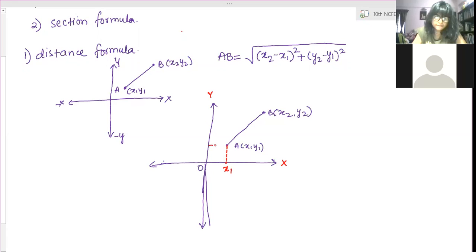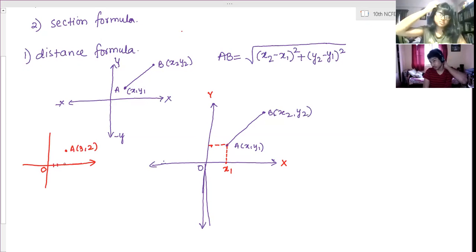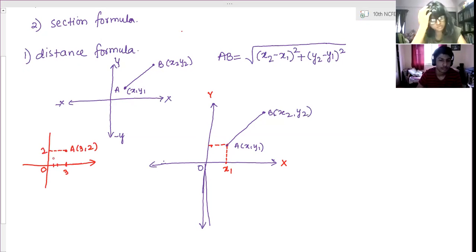Now on this point perpendicular, what's this value? y1. If this point A is 3, 2, how do you draw A 3, 2? From this side 1, 2, 3. From 3 you draw a perpendicular upward. The y coordinate is 2, so this value will be 2. These two you have joined, no? The same for x1 and y1. x1 comes from the x-axis and y1 comes from the y-axis. Wherever those two intersect, that is the coordinates x1, y1, right?